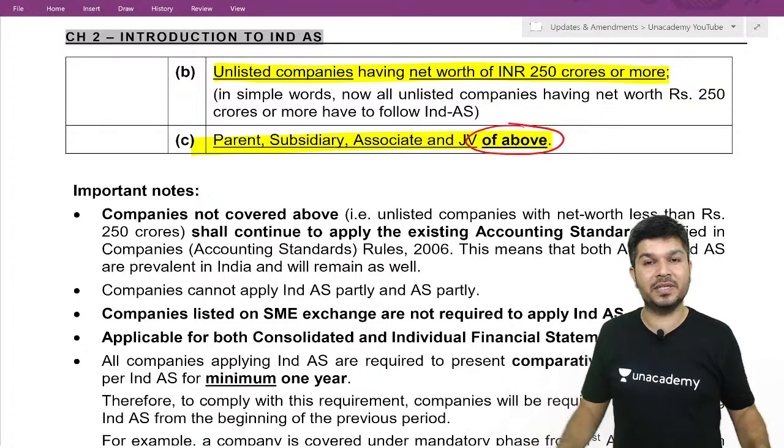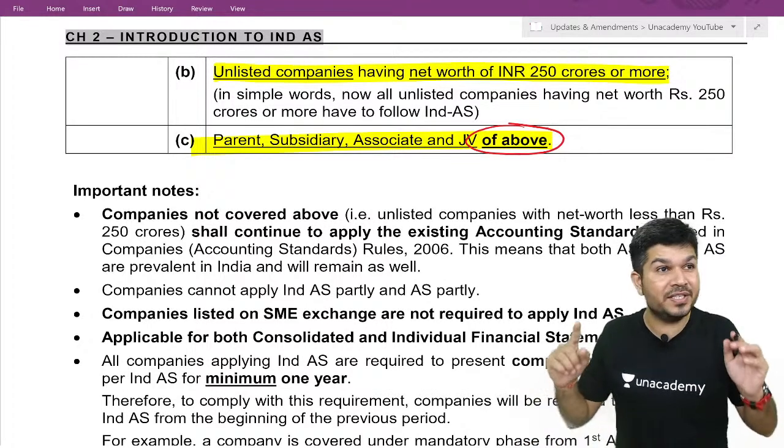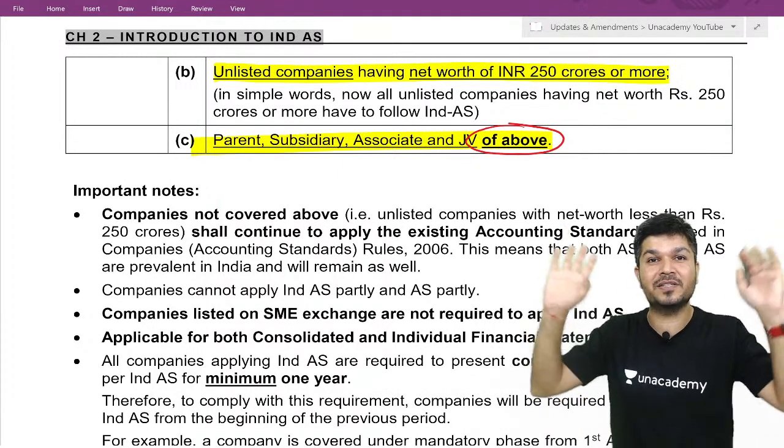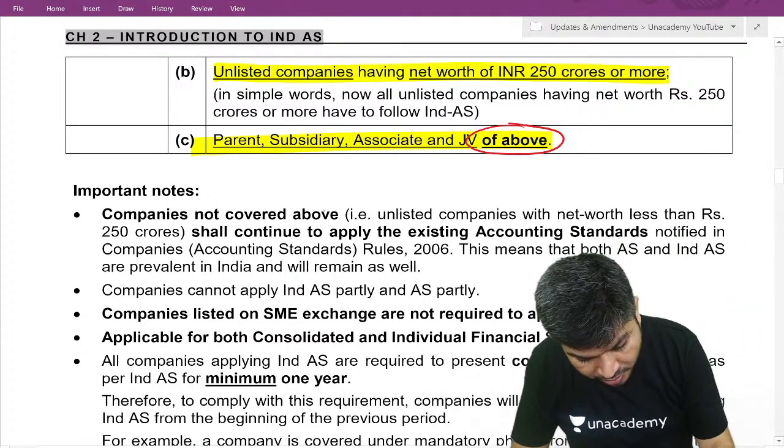No, sir, they will not follow Ind AS. So, sir, what will they follow? They will continue to follow the accounting standards which are there. The companies not covered above.